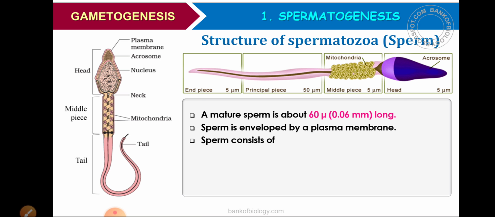You can see the outermost layer is called the plasma membrane. The sperm is divisible into head, middle piece and tail.